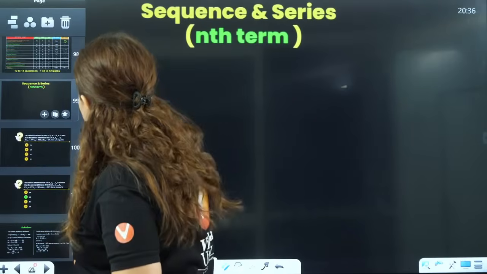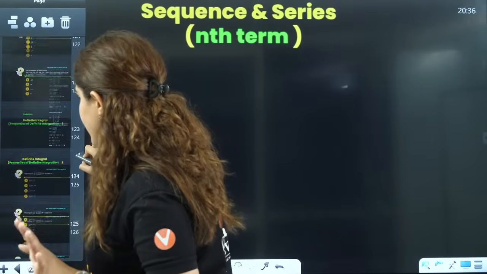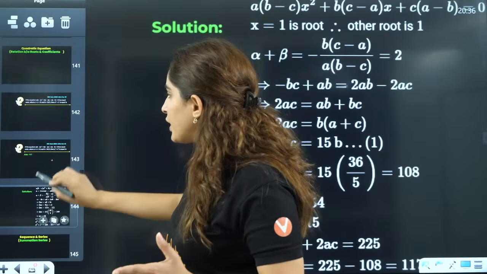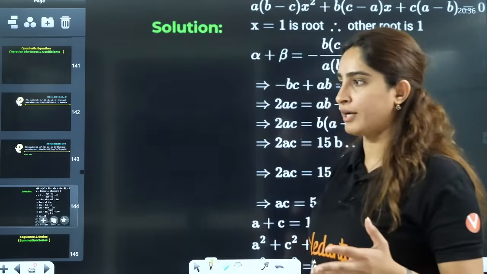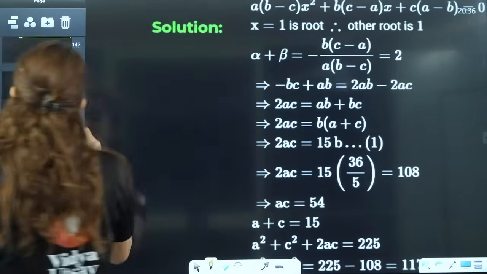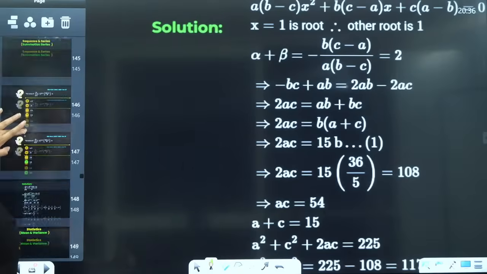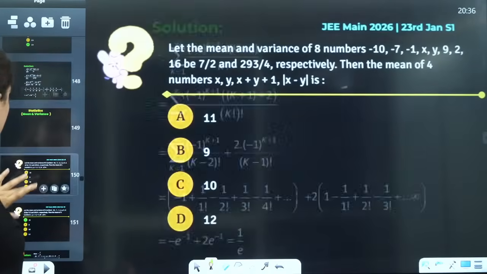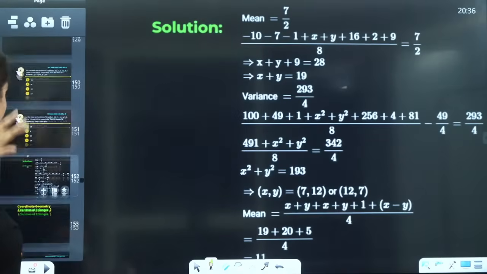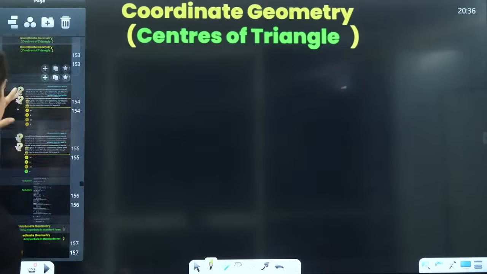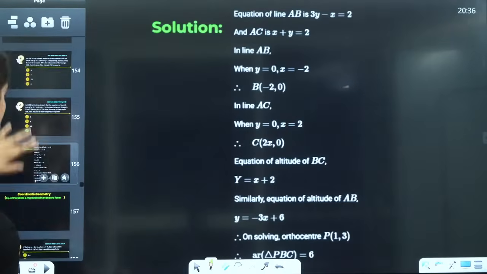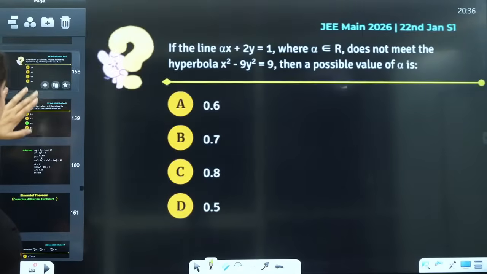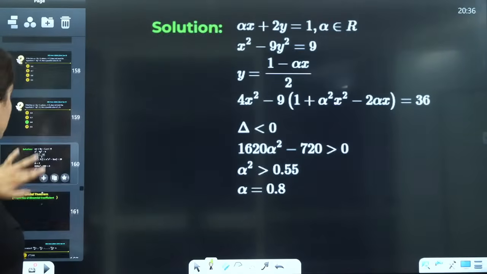Now, these are all the questions, and definitely I can't solve the maths questions, but I can provide you the question and the solution of it. So I'm providing you with the question and the solution. For example, this is the question and this is the solution of it. This is the question and this is the solution of it. This is like center of triangle, this is the question and this is the solution of it. This is like equation of hyperbola, parabola, this is the question and this is the solution of it.